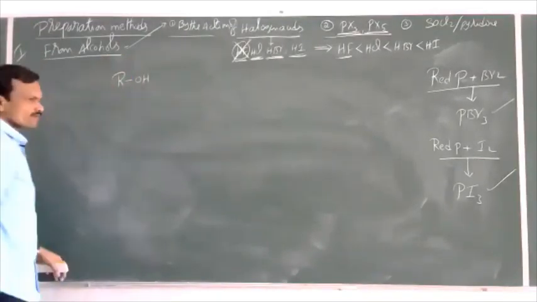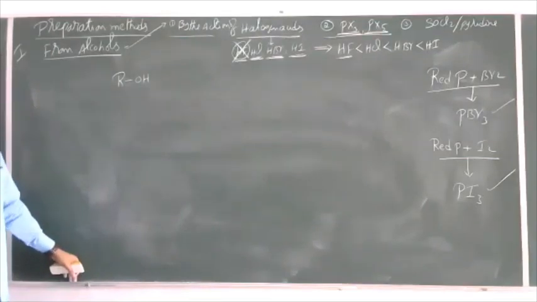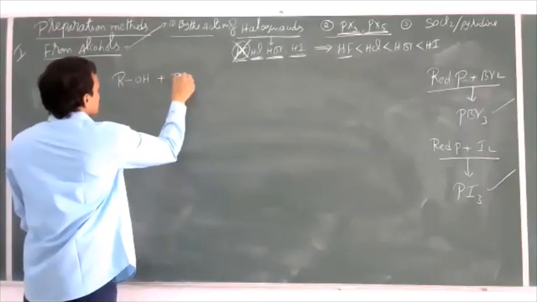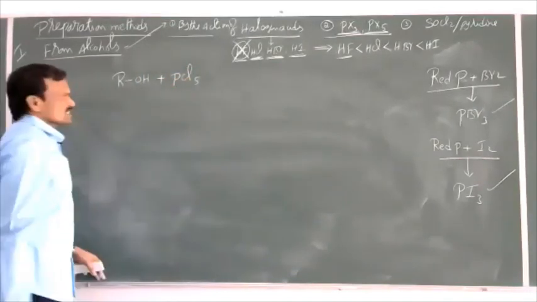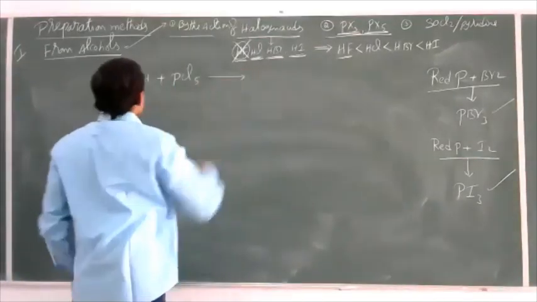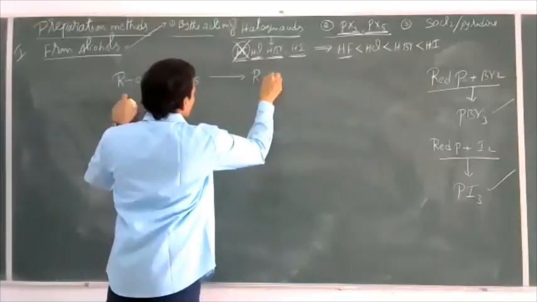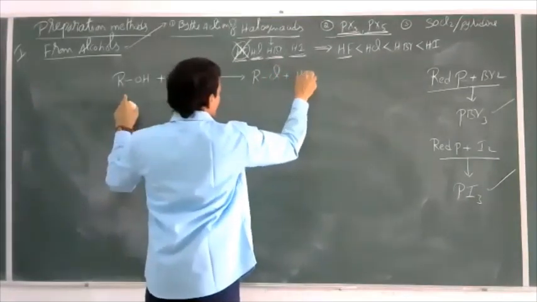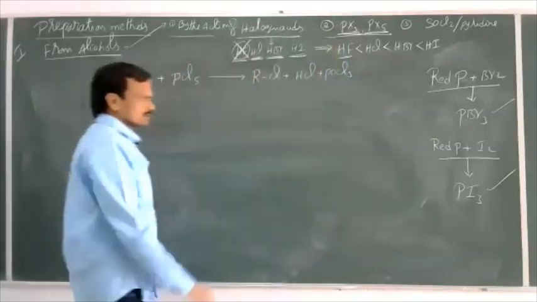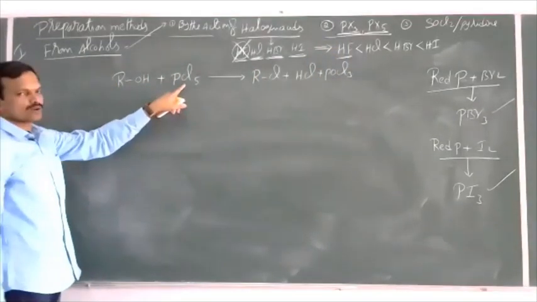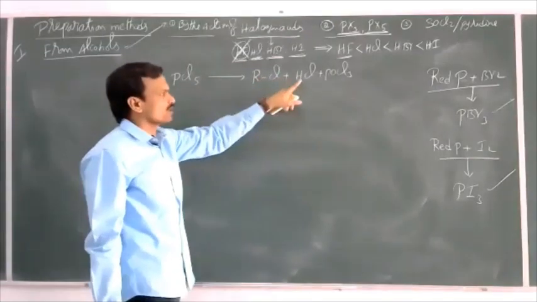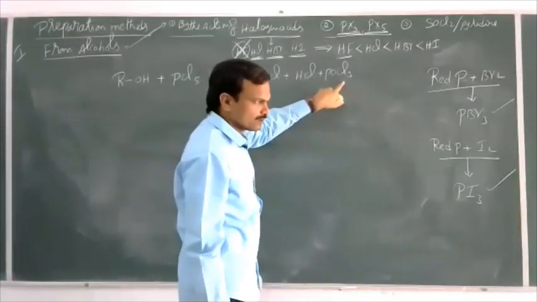ROH. When an alcohol is allowed to react with PCl5, phosphorus pentachloride, then we can get RCl plus HCl plus POCl3. When phosphorus pentachloride reacts with alcohol, we get a haloalkane, that is chloroalkane, plus hydrogen chloride plus phosphorus oxychloride.